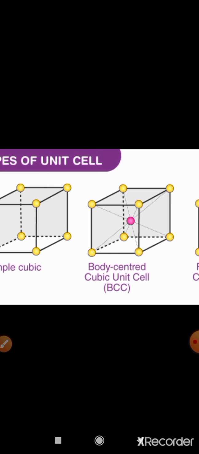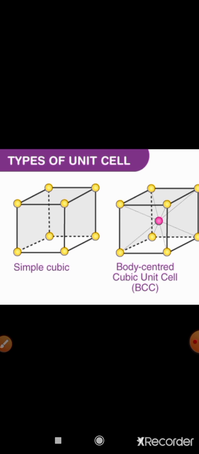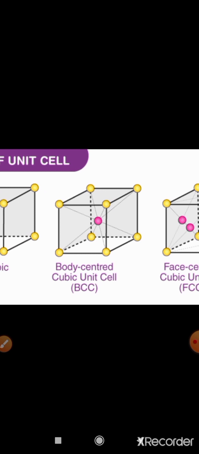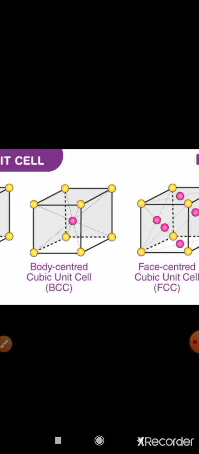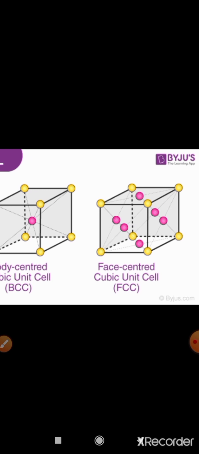Let us see diagrammatically. This is the simple cubic unit cell. This is body centered. One particle is present in the middle of the unit cell, and also all the corners are occupied by particles. It is compulsory that all the corners of the unit cell are occupied by particles in all types of unit cell.